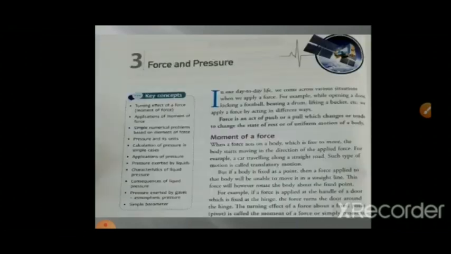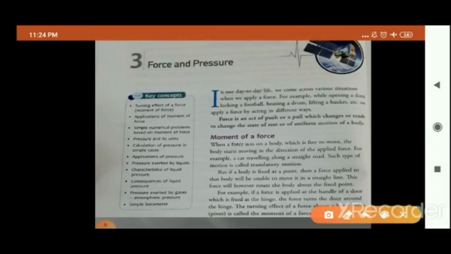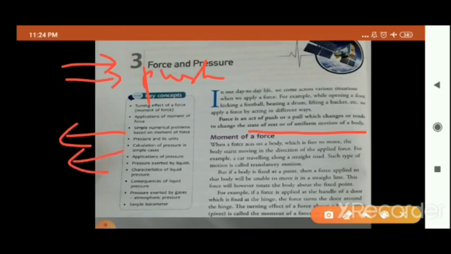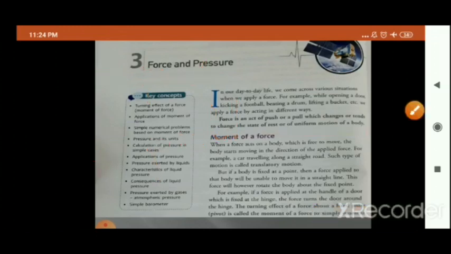So children, what is force? Force is an act of push or pull which changes or tends to change the state of rest or uniform motion of a body. So what is force, children? Force is an act of push or pull which changes or tends to change the state of rest.